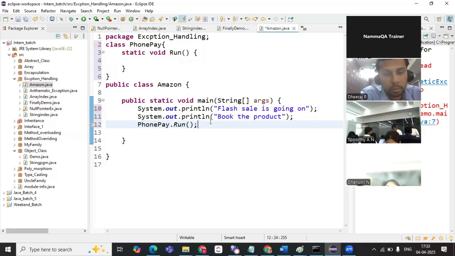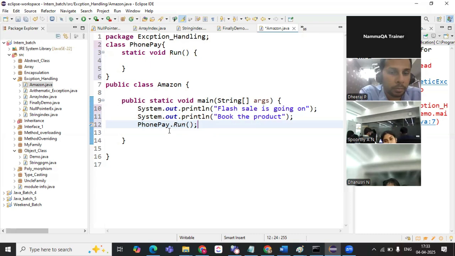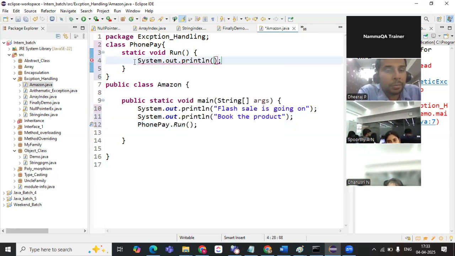Object. Correct? Yes. So if I book the product and try to do the payment, it will be navigated to this particular application now, right? So the flow I am writing, how do we do it? Once the controller has navigated to any of the payment applications, the payment gateway will get opened. Agree?